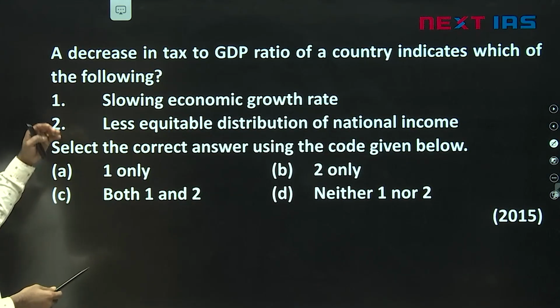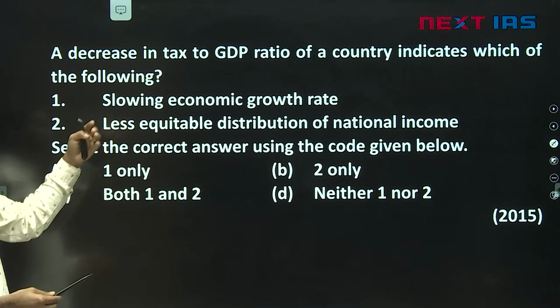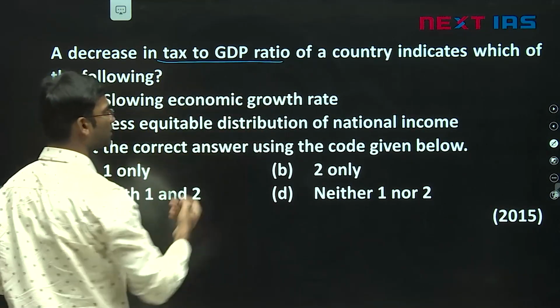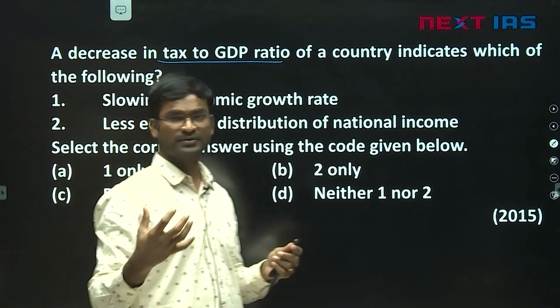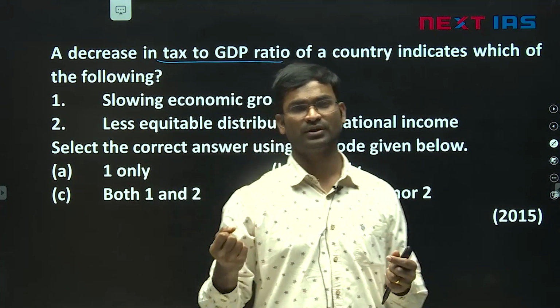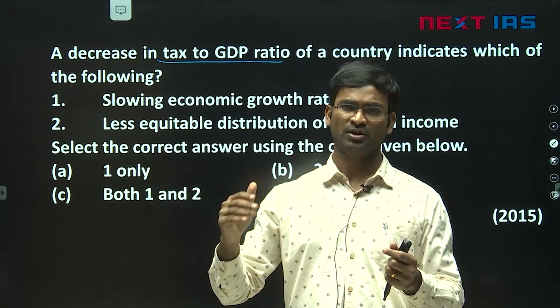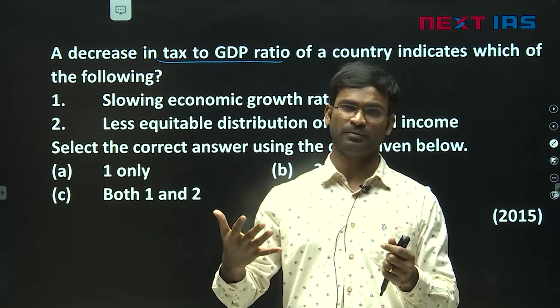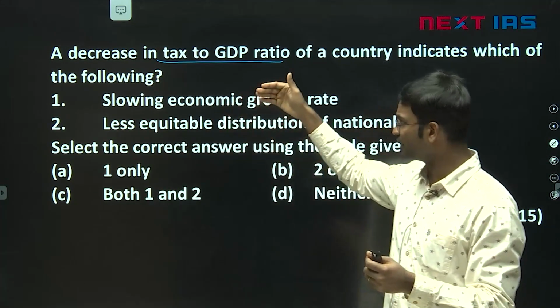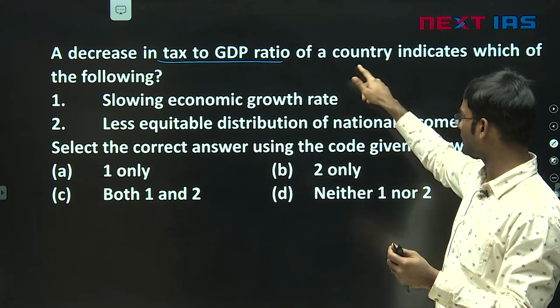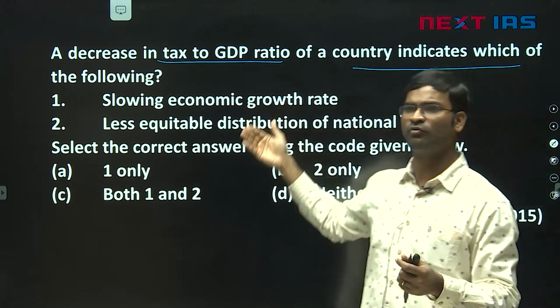Next question, a decrease in tax to GDP ratio. In economy, we express everything as a percentage of GDP, like tax to GDP, debt to GDP, exports to GDP, savings to GDP, investments to GDP. So here they are asking, a decrease in tax to GDP ratio of a country indicates which of the following.